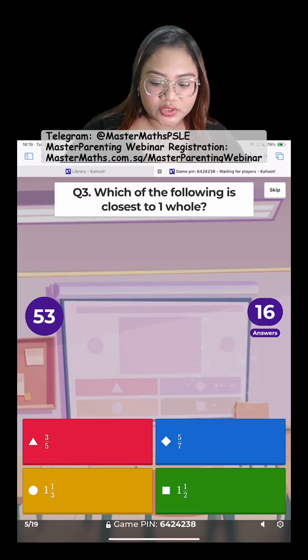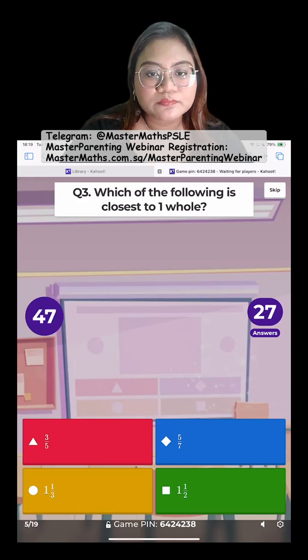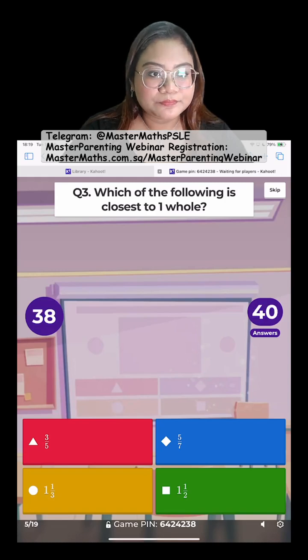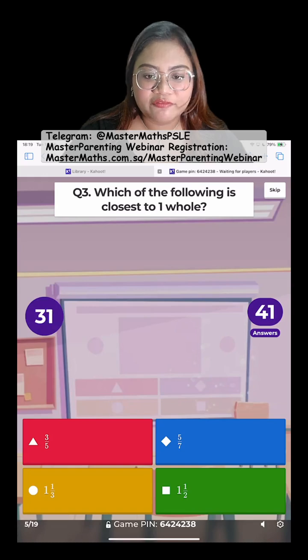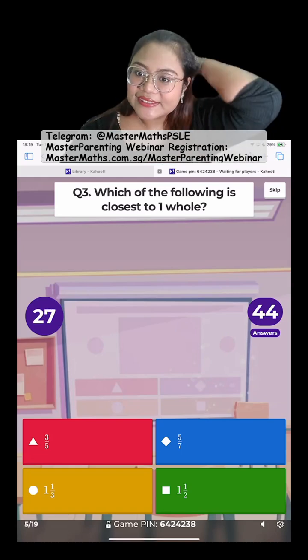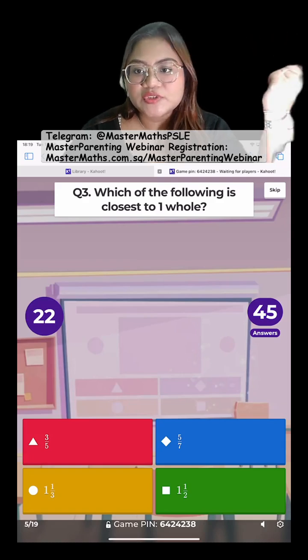Okay, next question. Which of the following is closest to one whole? The closest to one whole, what do we see? Okay, let's see. What do we have right now? We want closest to one whole. There are some methods to get to solving this question.